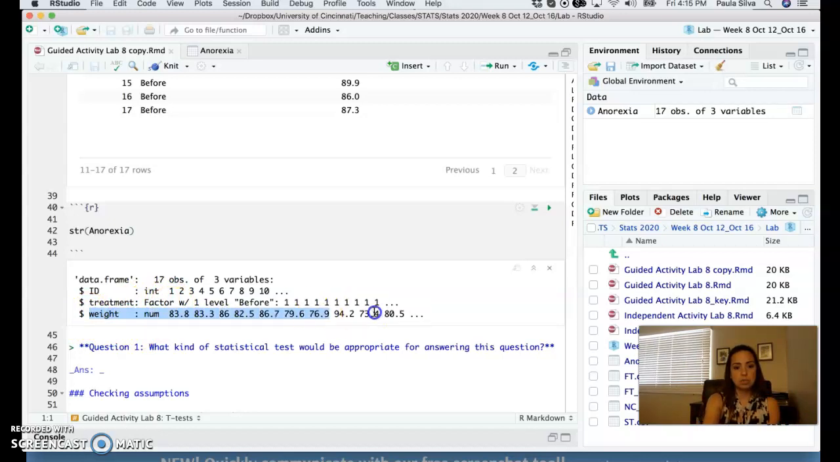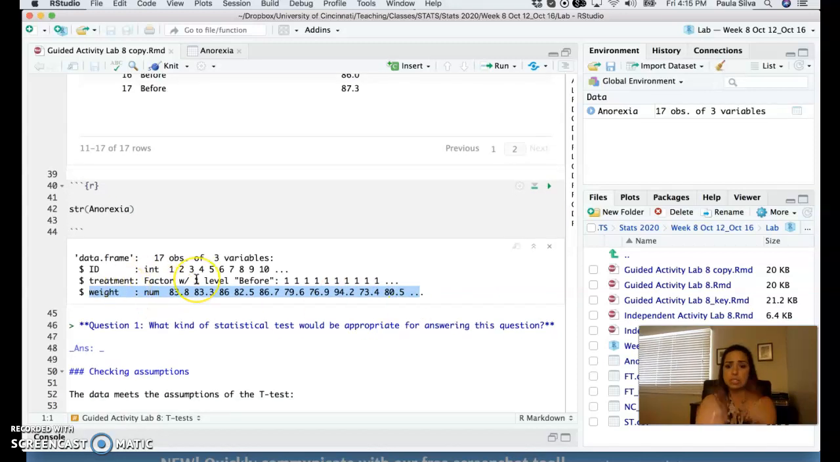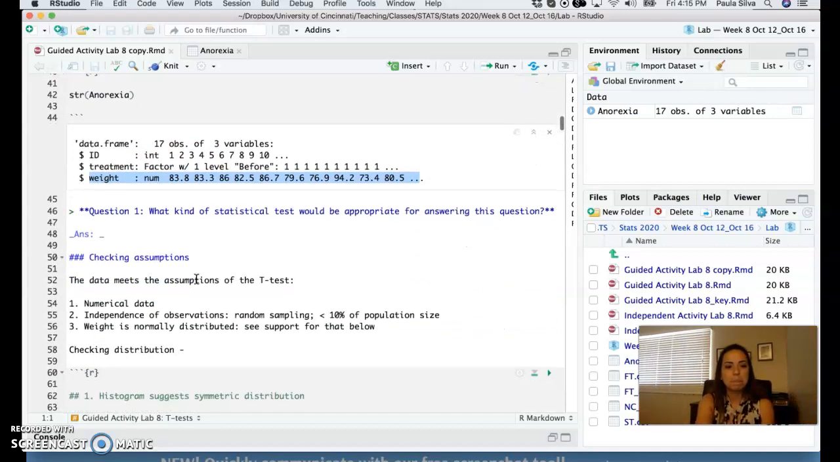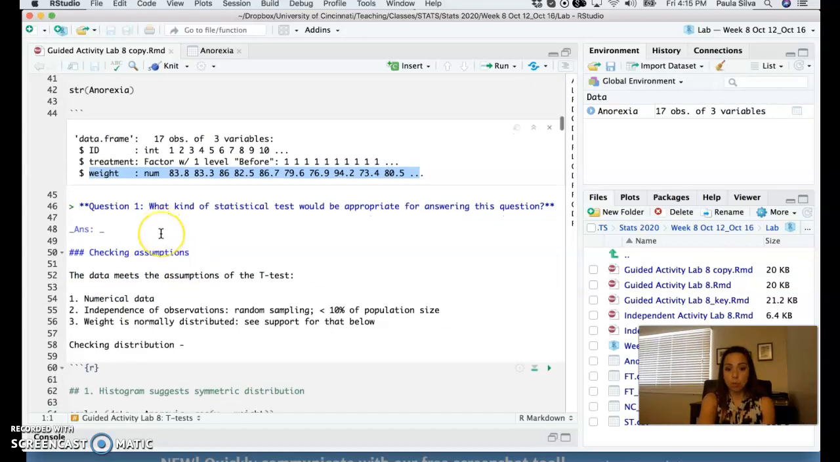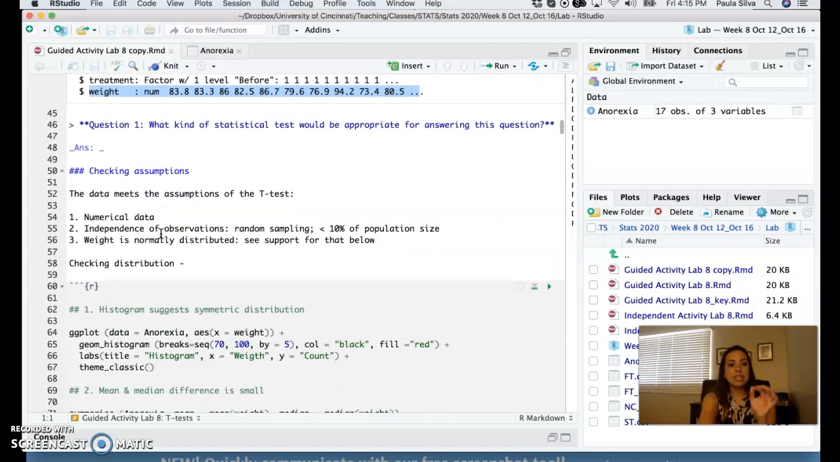We want weight to be numeric, and it is, so we're good. Treatment just has one level at this point, so it's not really a variable. It doesn't change values. It's just before treatment. So that's not important at this point. All right, so what kind of statistical test would be appropriate for answering this question?